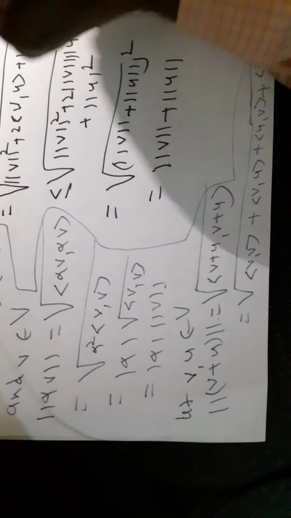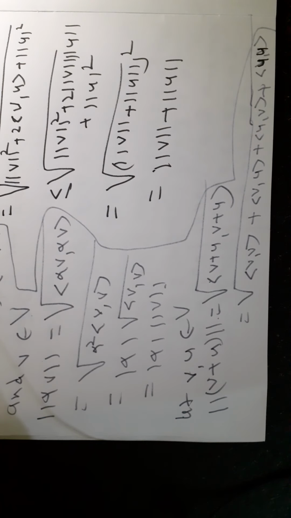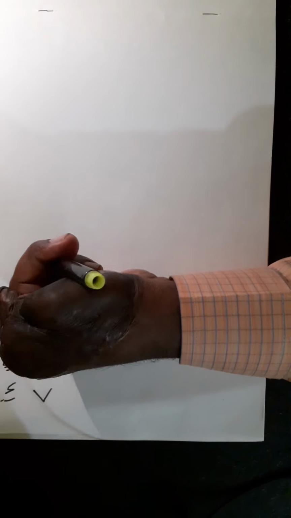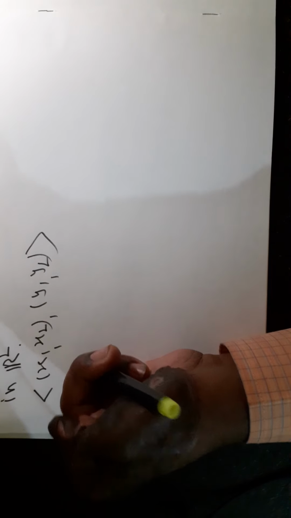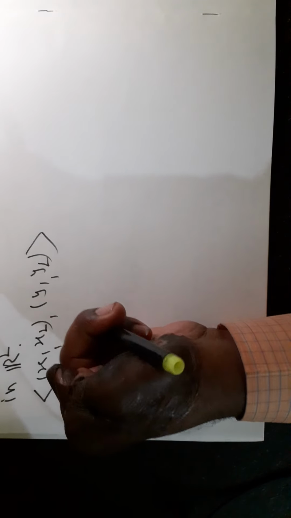Now for example, in R2, the inner product of (x1, x2) and (y1, y2) is equal to x1 y1 plus x2 y2.